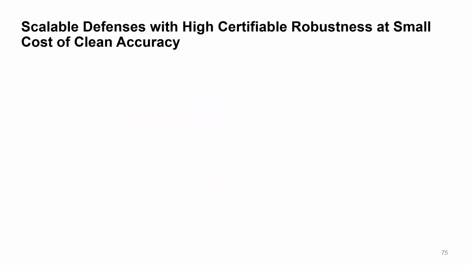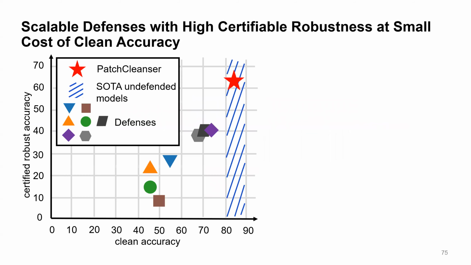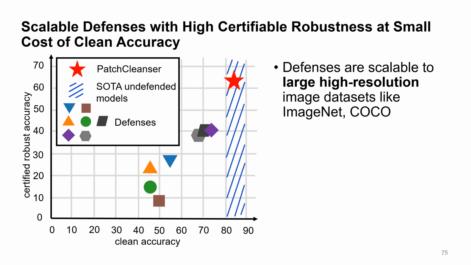Second, the progress. We have seen these figures a few times. The first major progress I want to note here is defenses are now scalable to large models and large high resolution image datasets like ImageNet and COCO. This is an impressive result because most machine learning papers with theoretical analysis or guarantees usually only apply to customized, simplified tasks or models, and they can only work for small models or small datasets.